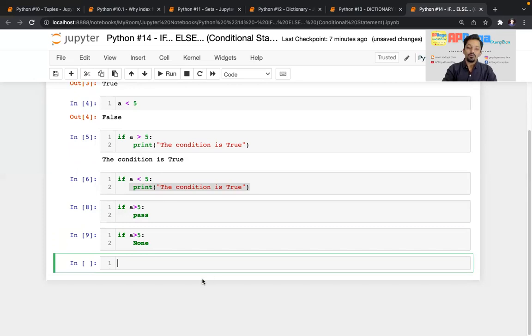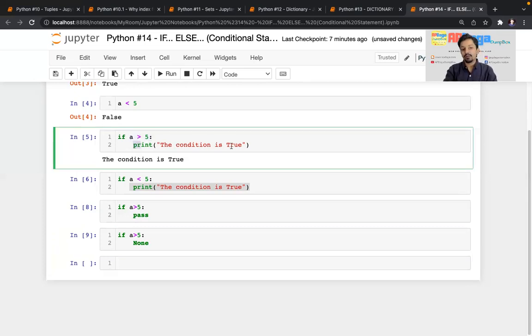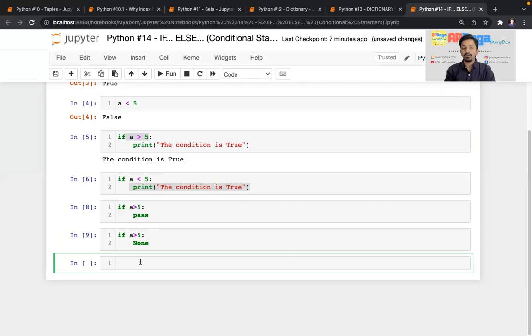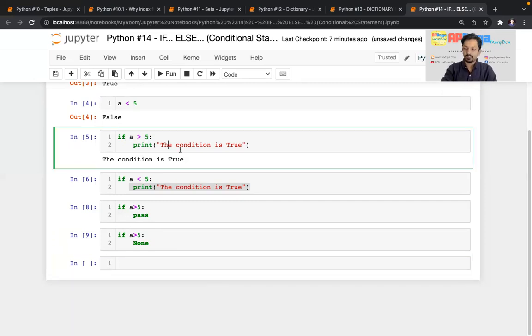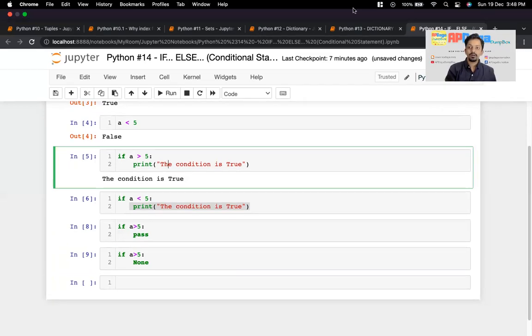Now, here I have checked only one condition: whether it is true, then it will do something. But when it is false, it must do something else, right? For that, the syntax is a little bit different. But before going to that, I'll talk about the syntax. So right now, look here. The syntax is very simple.